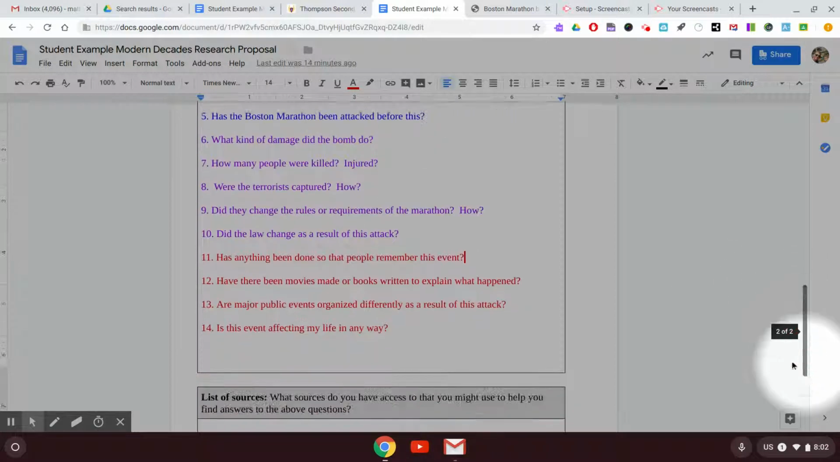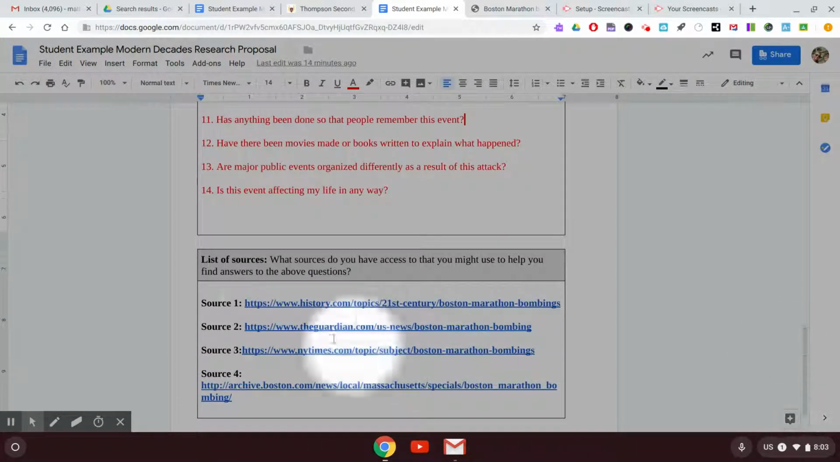Lastly, I've got some long-term effects questions, and they are in red. Has anything been done so that people remember this event? Have there been movies made or books written to explain what happened? Are major public events organized differently as a result of this attack? Is this event affecting my life today in any way? These are the long-term effects questions, and they are shown in red.